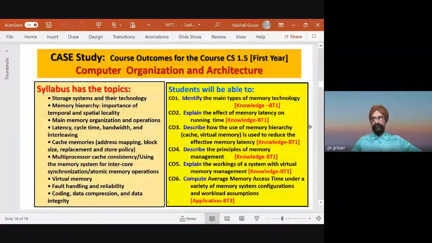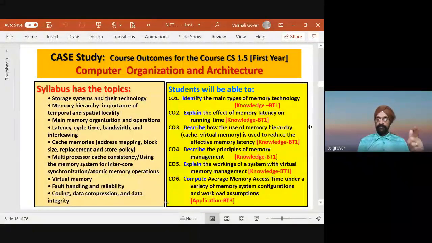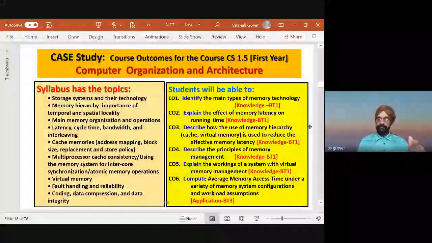Here is an example of a case study. I want to prepare course outcomes. For example, let us say the first year course, computer organization and architecture. First of all, as I have given on the right side, the syllabus has, suppose, these topics.